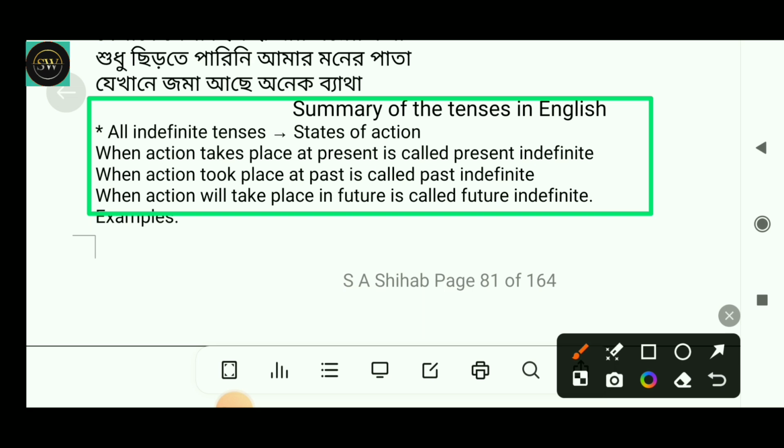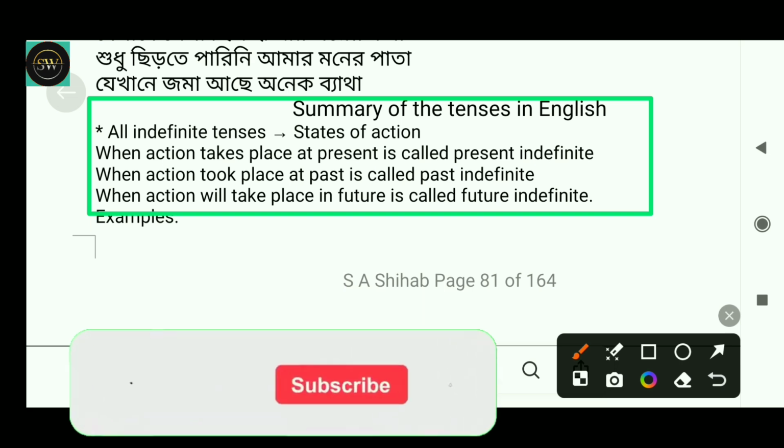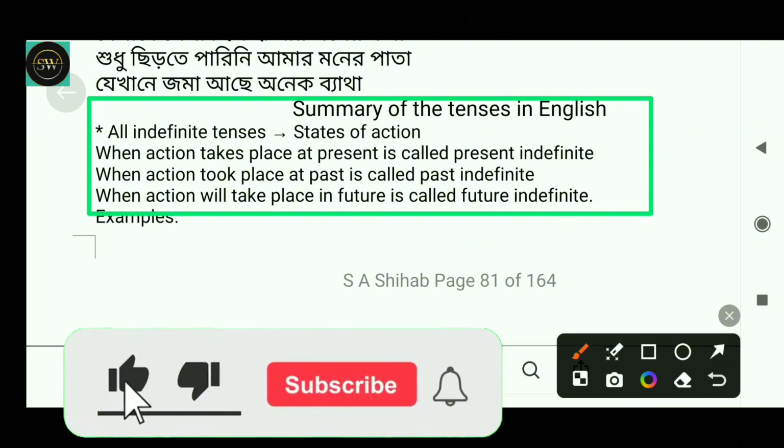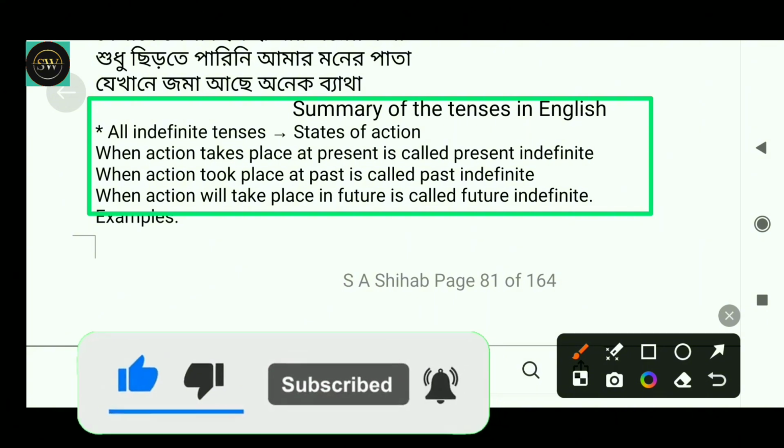Today in this video, I'm going to share with you a very important lesson of English grammar, and that is tense. Actually, আজকে ভিডিওতে আমরা টেন্সের সামারি নিয়ে আলোচনা করব.